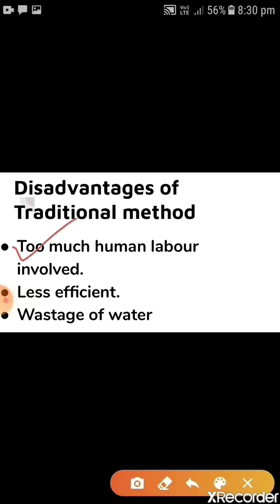We are not talking about a garden, children, we are talking about a huge field. If we imagine a person or a group of persons giving water to an entire field, we need too much human labor, which is not worth it. If we are doing agriculture in a small garden, that is okay, we can use the traditional method. But when we are talking about a huge field, this human labor is not worth it, because a human being is very slow as compared to machines.